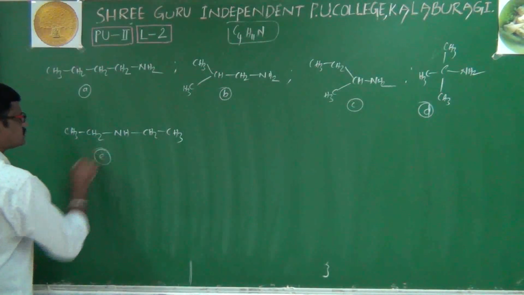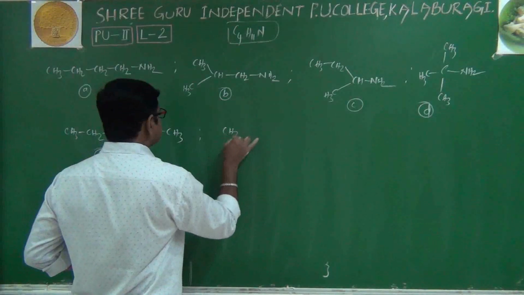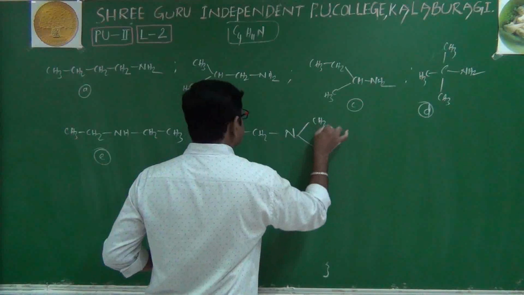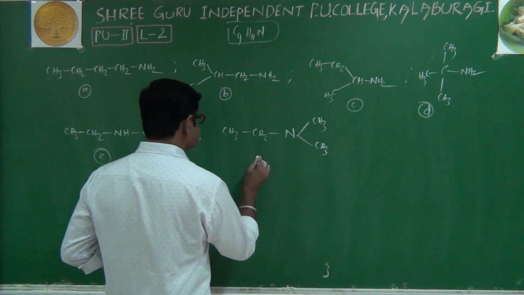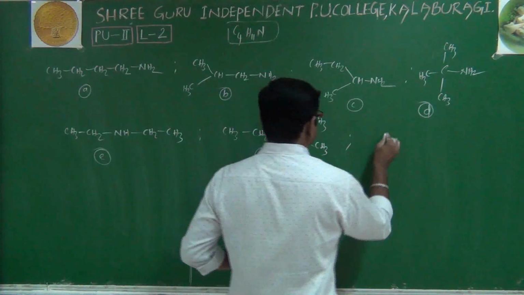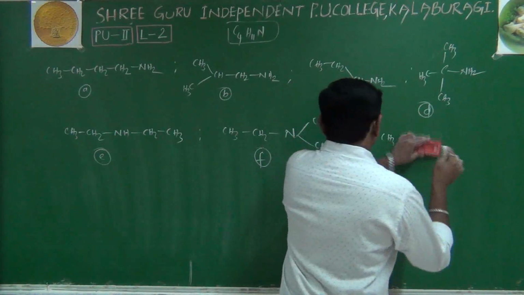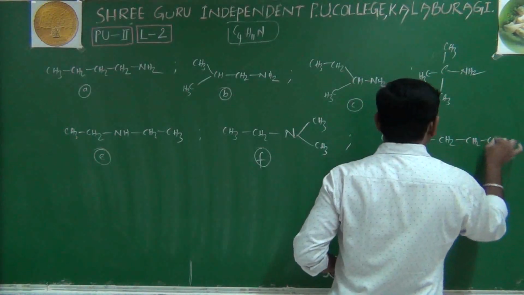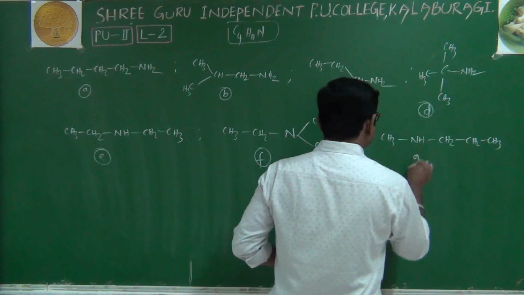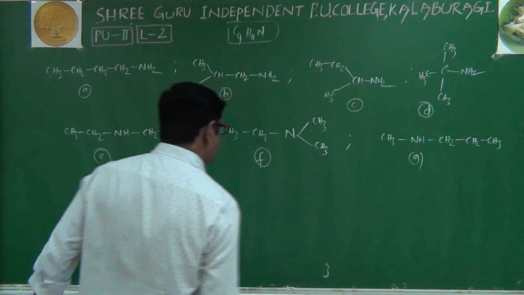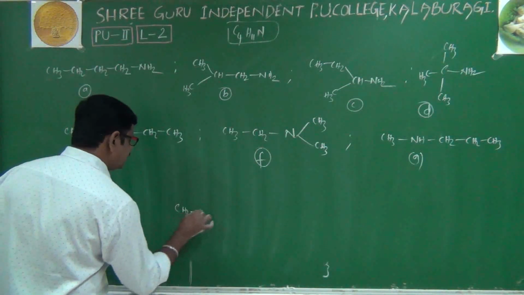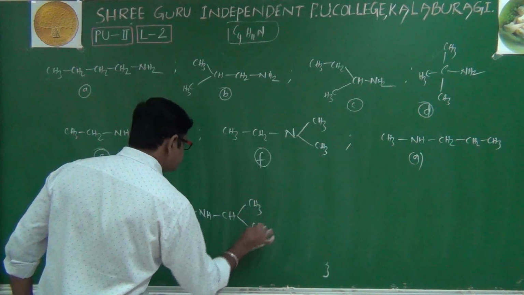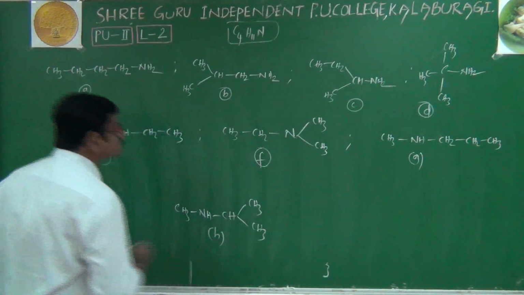It is E. Next, CH3, CH2, N, CH3, CH3. It is F. Next, CH3, NH, CH2, CH2, CH3. It is G. And one more compound: CH3, NH, CH, CH3, CH3. It is H.